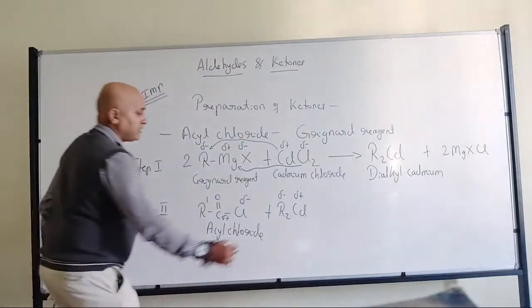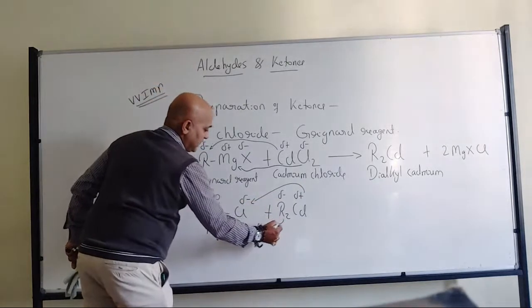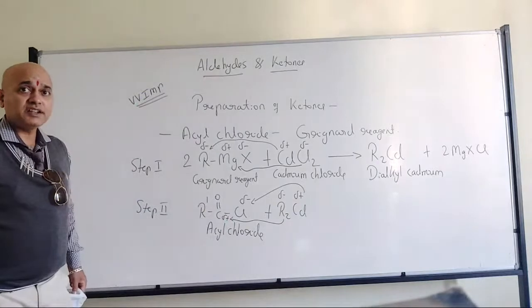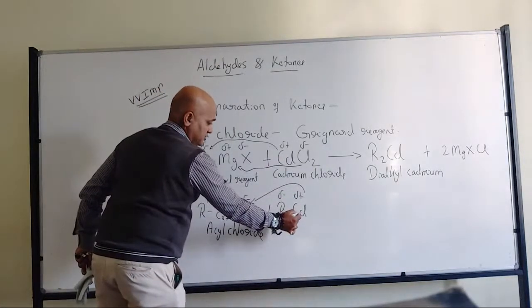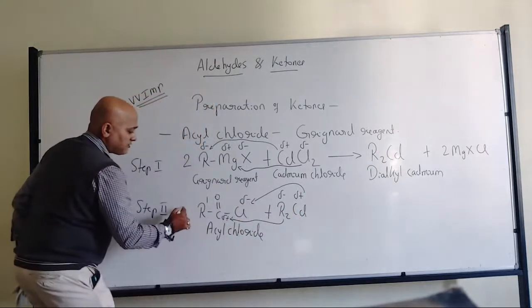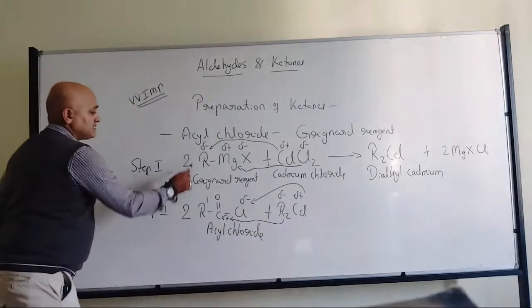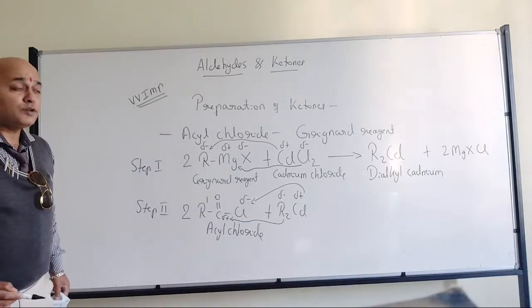Now what will happen? Positive part will go with the negative and negative part will go with the positive. That's what will happen. So as here cadmium is plus 2, naturally it requires two molecules of acyl chloride, same as here.